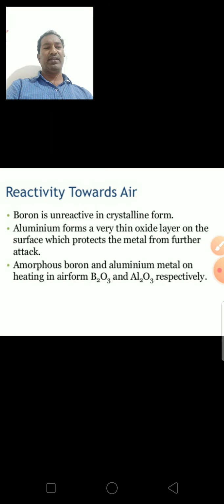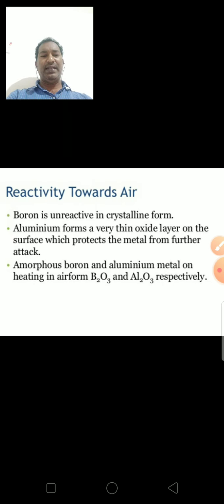Boron has a very high melting point because it exists as a giant covalent polymer in both solid and liquid states.